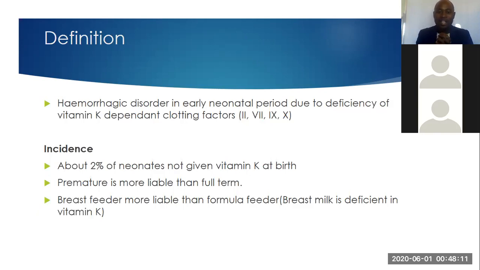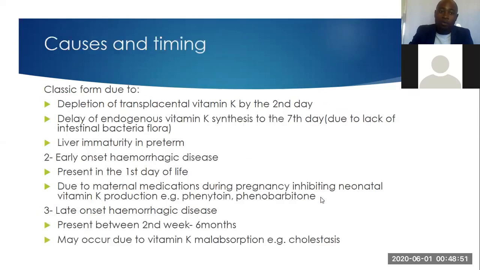Also we should know that those infants that are started on other feeds at birth have a high risk of developing vitamin K deficiency and hemorrhagic disease, because in breast milk there is the presence of vitamin K. So if these infants, after being born, have been started on other foods, they have a high risk of developing hemorrhagic diseases.